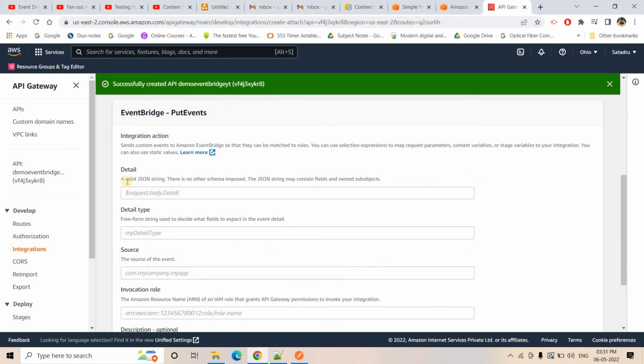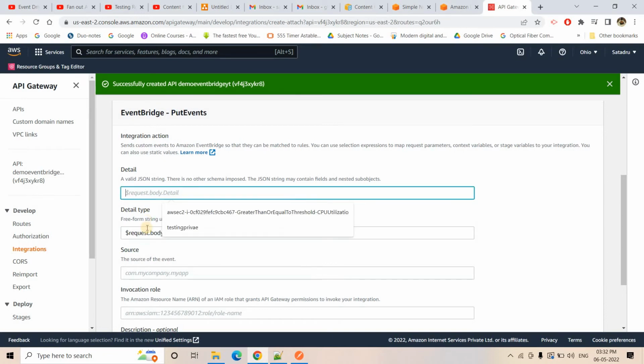Okay, what is the details? See here it is beautifully showing what you have to write in the details part. That is $request.body.detail. I have told you, right, that in Eventbridge the actual event is there in the detail key, right? So that detail key from API gateway, if you want to put in Eventbridge, this is the syntax AWS is suggesting. I will put exactly that same thing, request.body.detail. Okay, I'll paste that here.